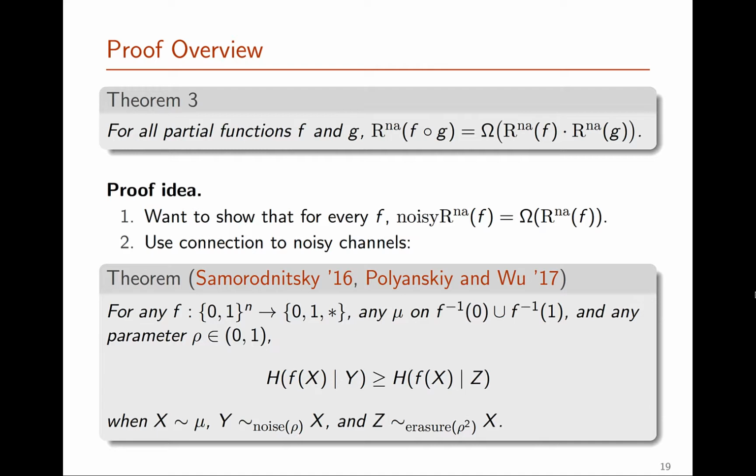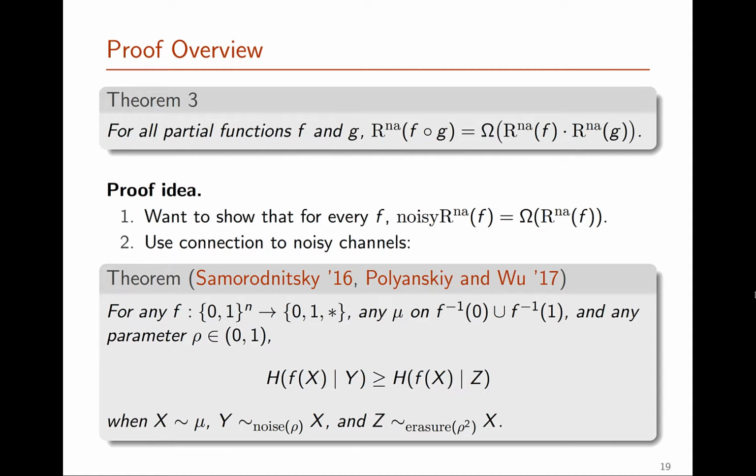And once we have this connection, we can apply a result of Samorodnitsky and Polyanskiy and Wu, which states that for any function f, any distribution mu on the domain of f, and any parameter rho, if we look at the conditional entropy of f of x, conditioned on either having a noisy version of x, where we flip the bits of x with some parameter rho, and we look at the conditional entropy from an erasure channel, where instead we erase each bit of x except with probability rho squared, in fact, the conditional entropy is larger in the noisy setting.